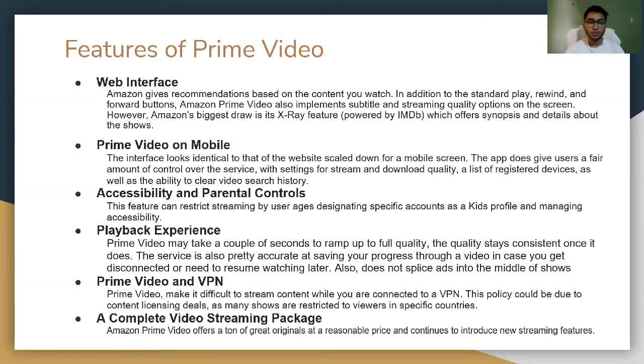Accessibility and parental controls. This feature can restrict streaming by user ages, designating specific accounts as kids profiles and managing accessibility. Playback experience. Prime Video takes a couple of seconds to ramp up to full quality. Once it does, the quality stays consistent. The service is also pretty accurate at saving your progress through a video in case you get disconnected or need to resume watching later. Also, it does not splice ads into the middle of the source, which is an advantage over its competitors.